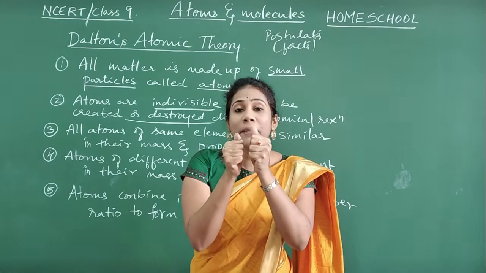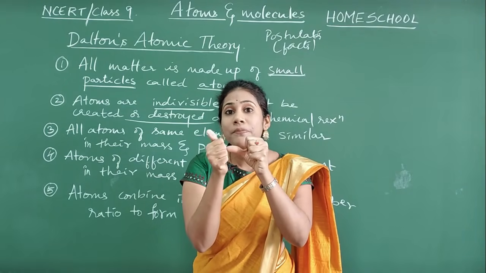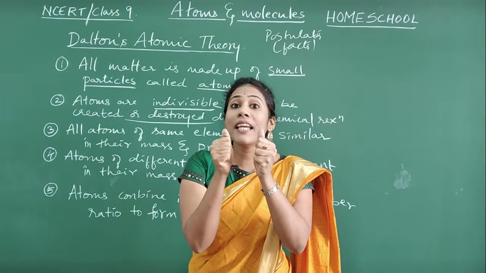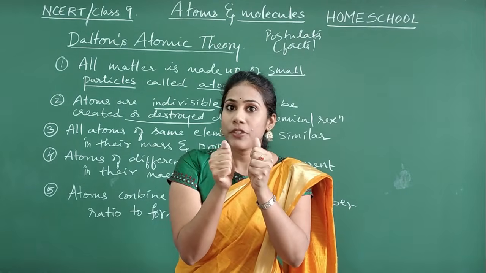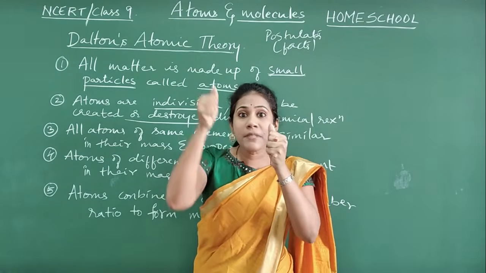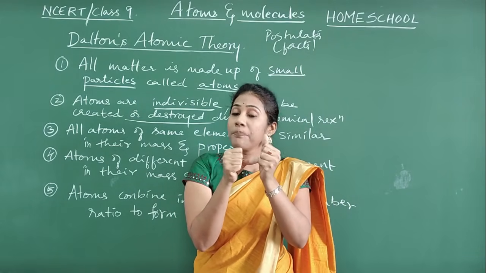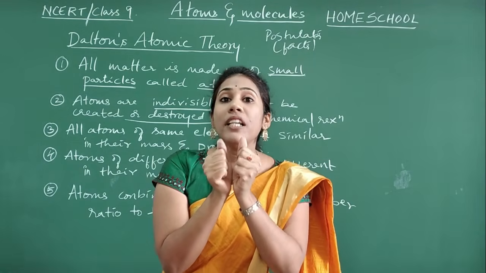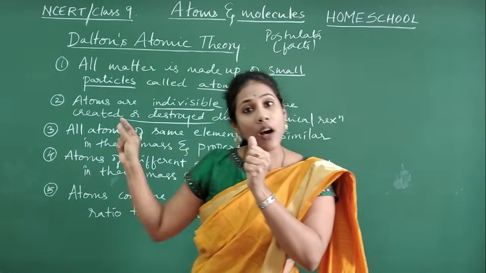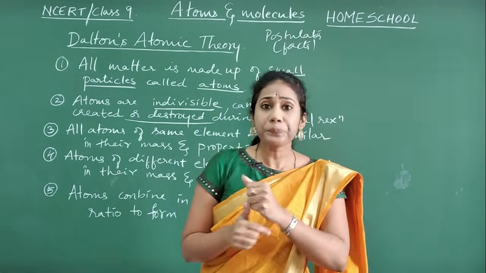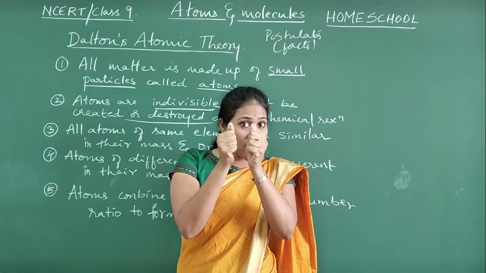Formation of such attraction between the atoms is called a chemical reaction. So when two atoms combine, when there is an attraction created between them, such a process we call a chemical reaction.